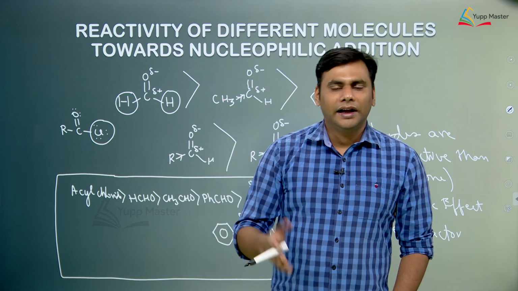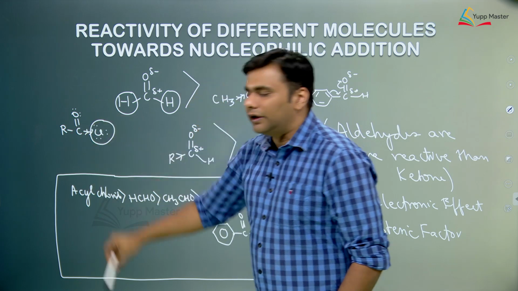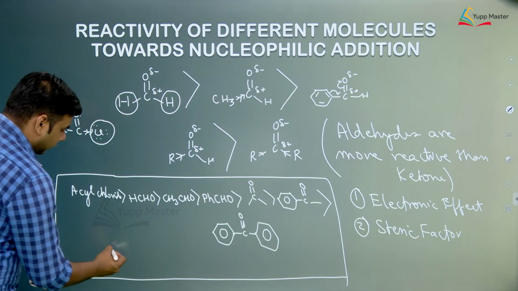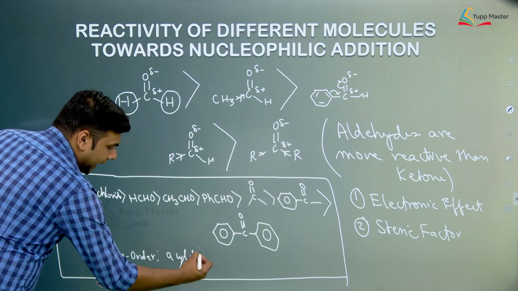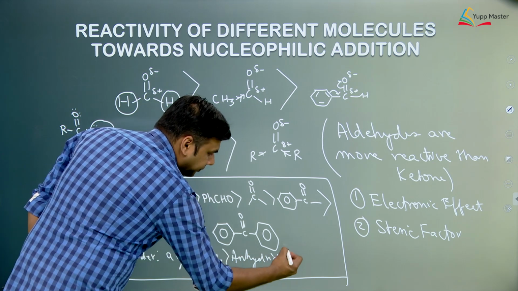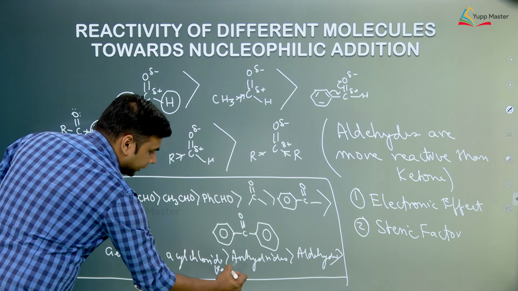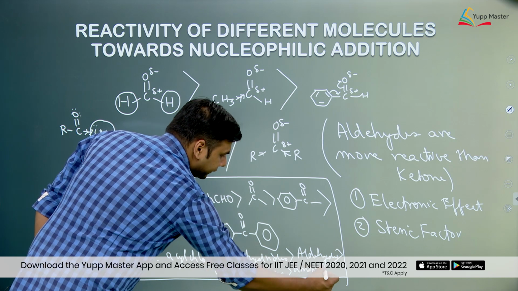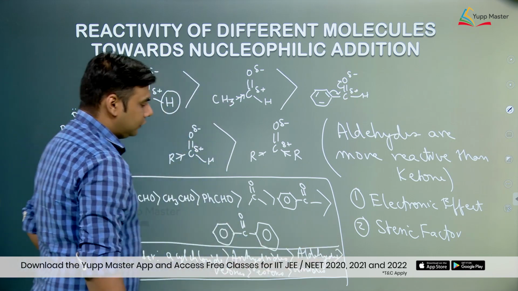So, in case of acyl chloride, resonance is not dominant, the inductive effect dominates, and this withdraws the electrons and increases the positive charge on this carbon. Hence, acyl chlorides are more reactive. So, a general order you can consider is: acyl chlorides are more reactive than anhydrides, anhydrides are more reactive than aldehydes, aldehydes are more reactive than ketones, ketones are more reactive than esters, and esters are more reactive than amides. So, this is the basic general order of reactivity of different molecules with Grignard reagent.